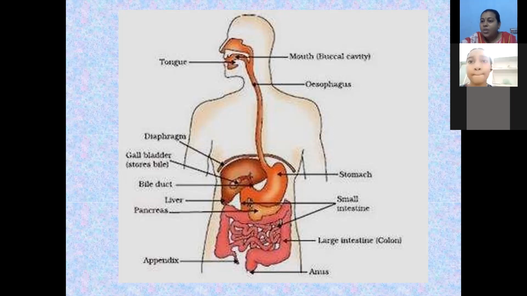Now this HCl helps in the killing of the bacteria. Enzymes help in the breakdown of the food materials. Mucus makes the food slimy in nature. Understand, Vaishnavi? Yes, ma'am.